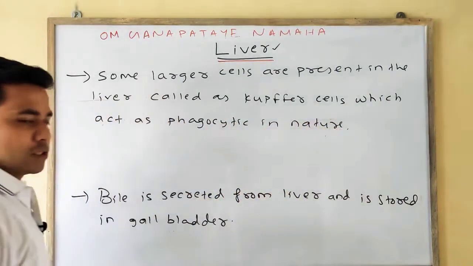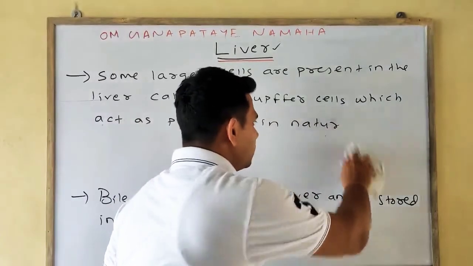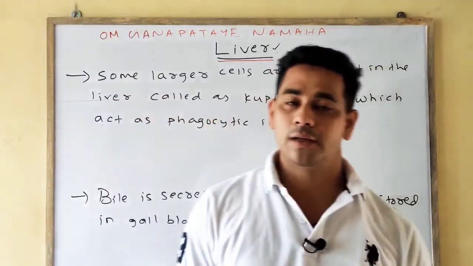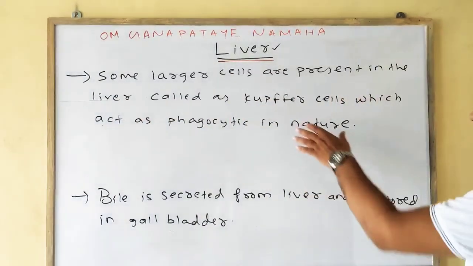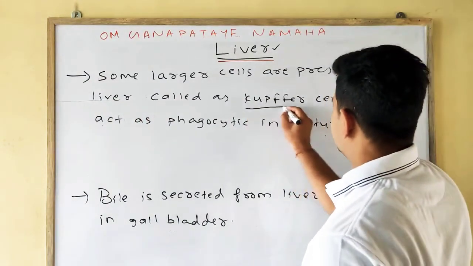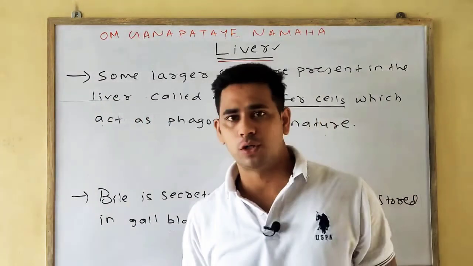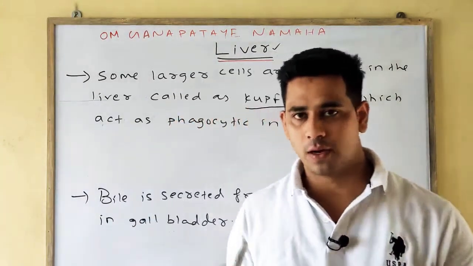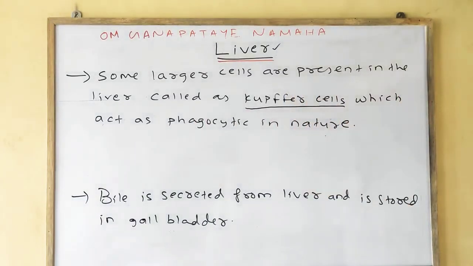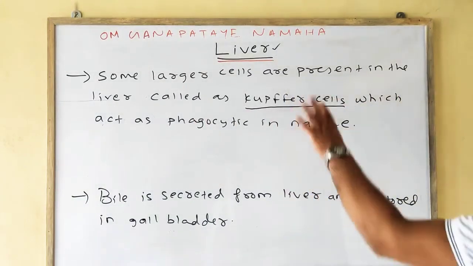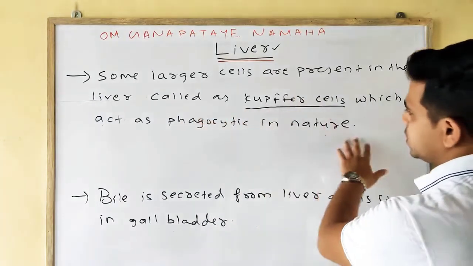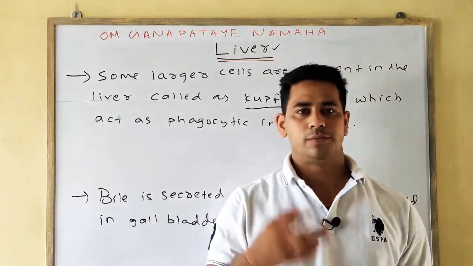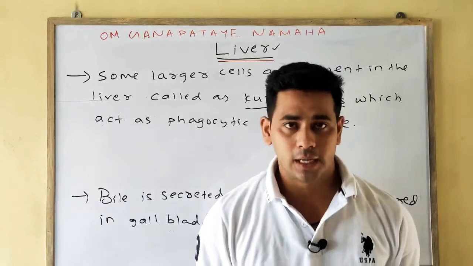We have discussed earlier what phagocytic is. Phagocytic means anything that engulfs bacteria, microorganisms and various foreign particles. Kupffer cells also help in eliminating aged RBC through the fecal matter. But the main function of the Kupffer cells is phagocytosis, engulfing bacteria, microorganisms and foreign particles.